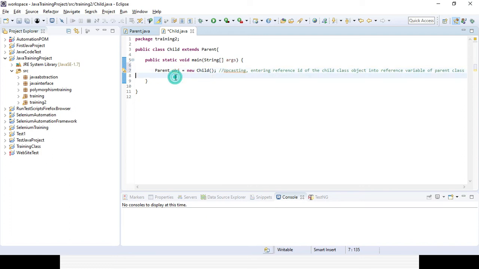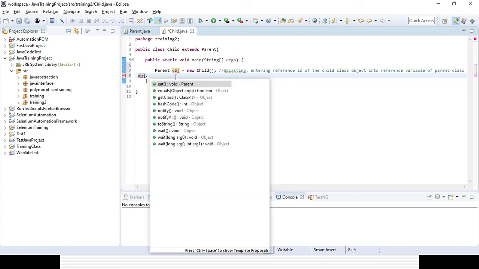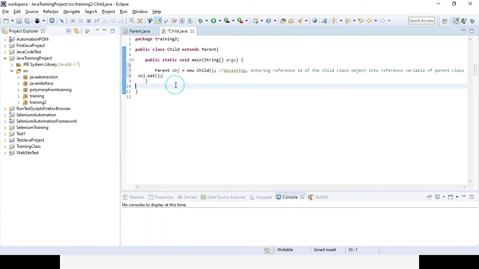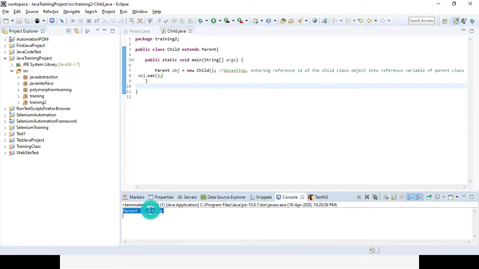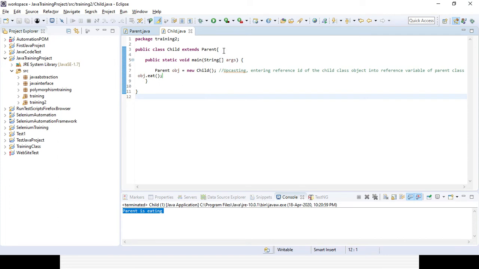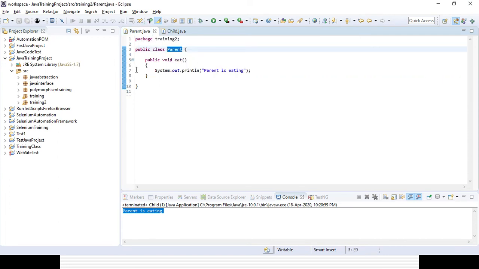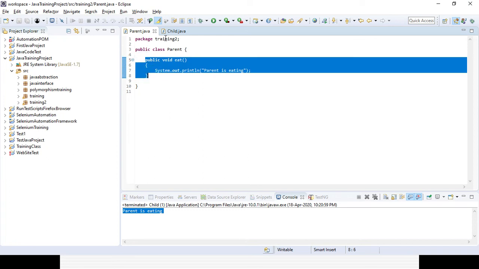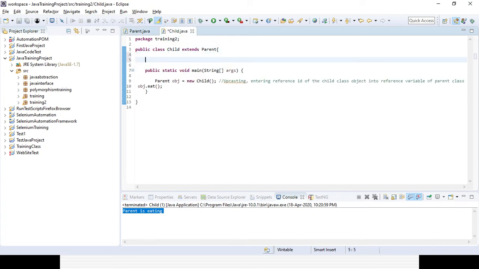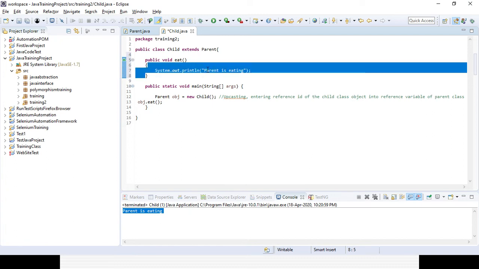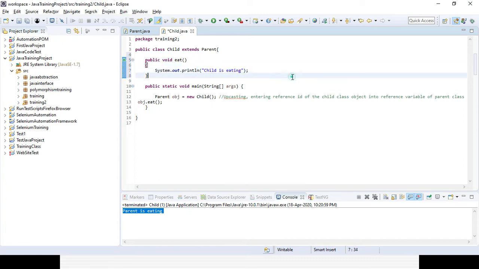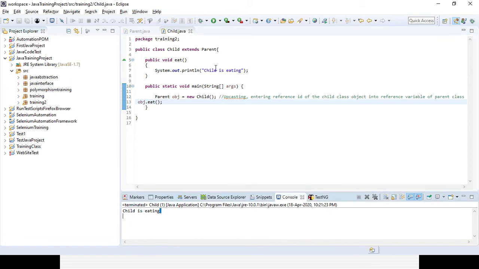Now if you want to use that particular method, we simply type object dot eat. You can see it's coming. Now if you run it, you can see "parent is eating". Now let's create the same method for the child. I'm just changing the output to "child is eating". Now if you run the program, what will happen? You can see the child output is coming. So it is overriding, right?